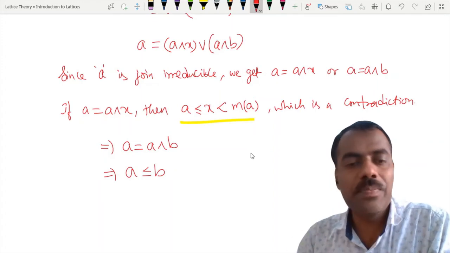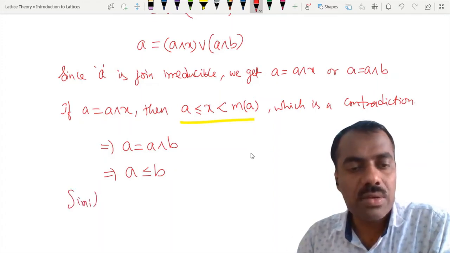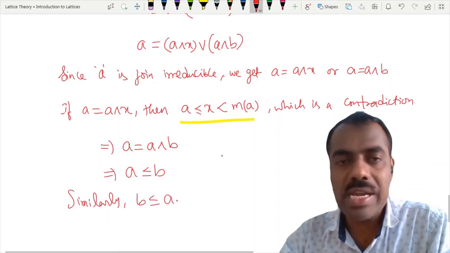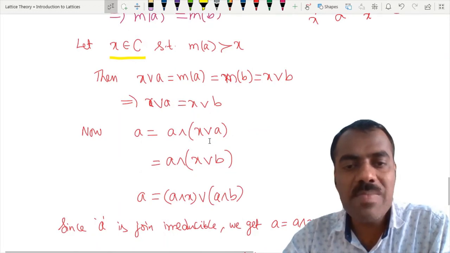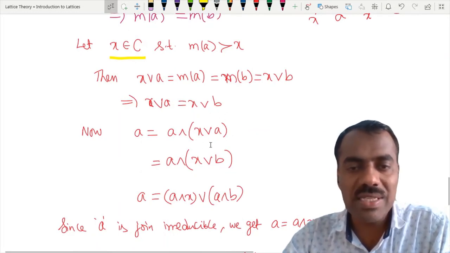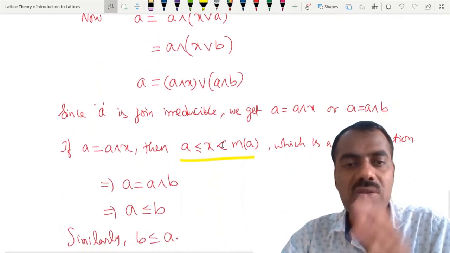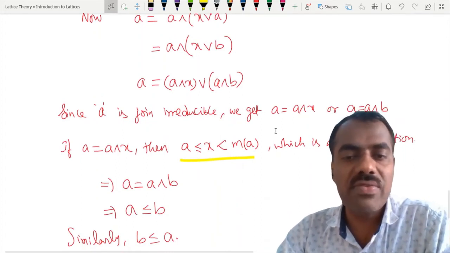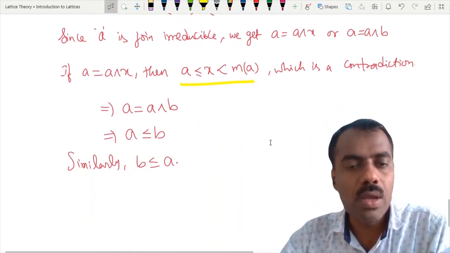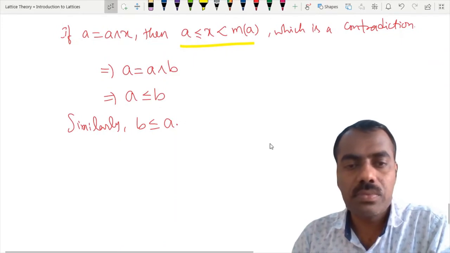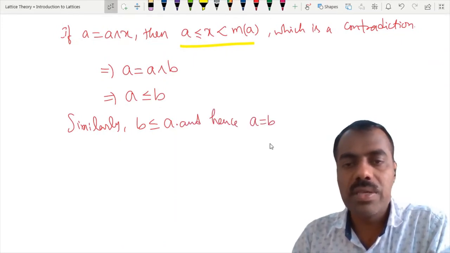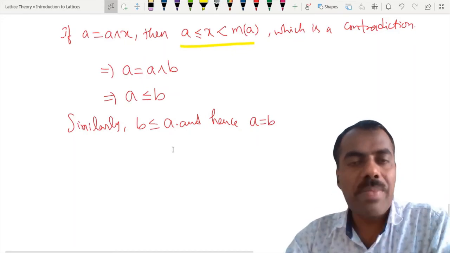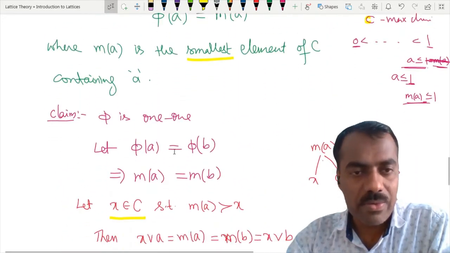Is this clear? So in the same way, similarly, we get B is less than or equal to A. How do we get B is less than or equal to A? Here we can start with B is equal to B meet X join B. Then in place of X join B, you write X join A and use that B is also join irreducible, and we get those. Are you following? Okay. And hence A is equal to B. So that shows that our map phi is a one to one map, right?